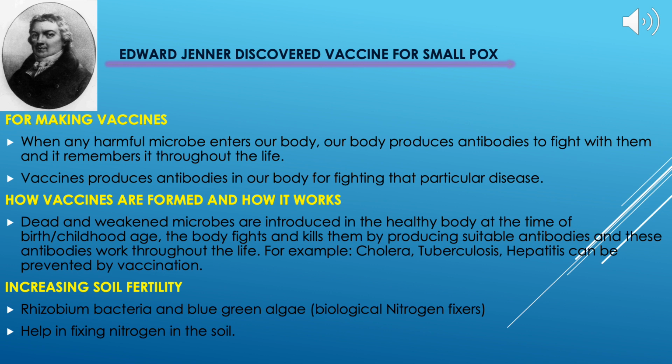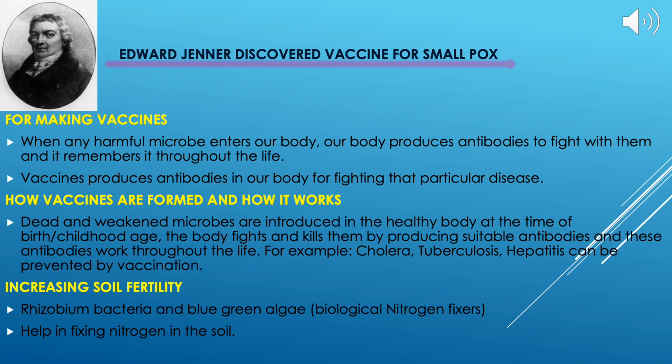Because our body will produce antibodies against them. Antibodies are actually the soldiers which will fight those microorganisms whenever they enter our body in some future time. So these vaccines help us in the future also, whenever those microorganisms enter our body.